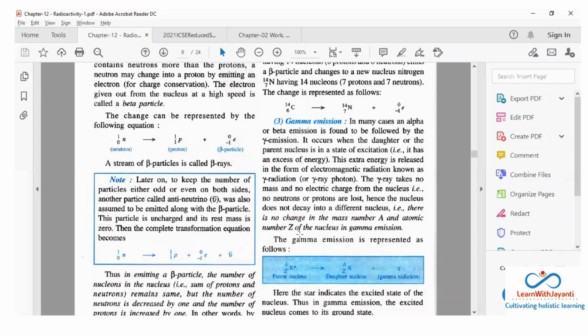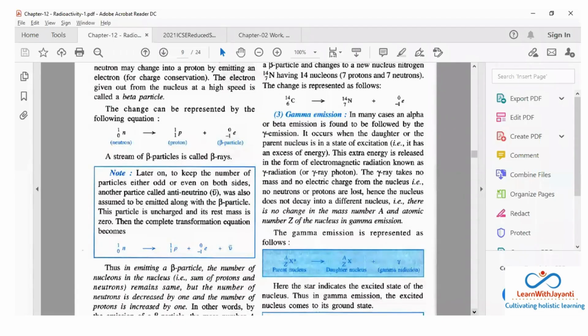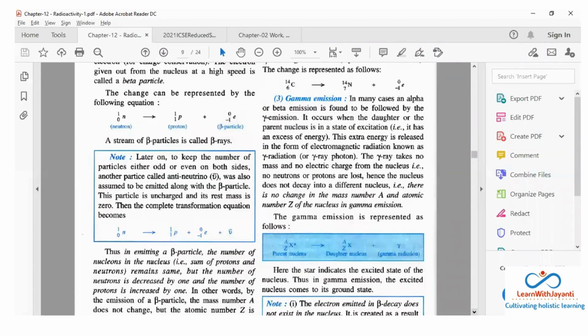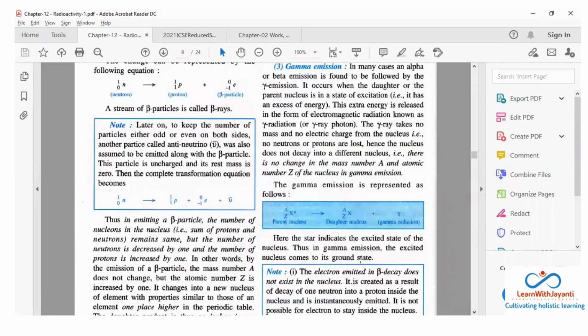Now what is the meaning of excitation stage? So basically उनके जो orbital electrons हैं ना, now it is about to jump from one place to another, ये भी तुम बाद में ही पढ़ोगे कि what is the meaning of excitation stage, okay. The star indicates the excited state of the nucleus, it's a very unstable nucleus, okay. तो thus in gamma emission the excited nucleus comes to its ground state, मतलब आफ्टर गामा emission क्या हो जाता है, थोड़ा सा वो एलिमेंट ठंडा हो जाता है, सिंपल।